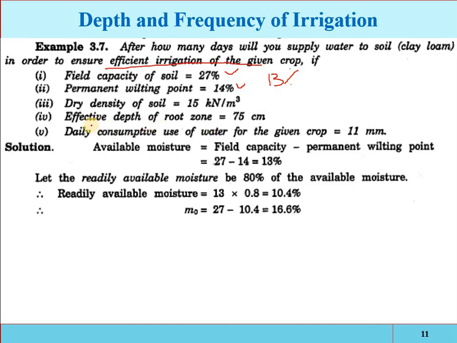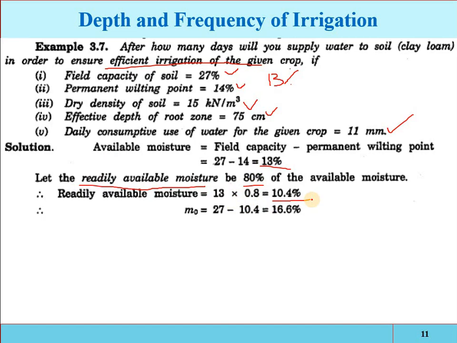Okay, the dry density of the soil is given. The root zone is 75 centimeter, and in one day the plants are utilizing 1.1 centimeter of water. So the available moisture will be field capacity minus permanent wilting point, that is 13%. But we know that if the irrigation is efficient, if we have to maintain the optimum crop growth, then the water will be from readily available moisture content. For example, that is 80% of the available. So 80% of the available is 10.4%.